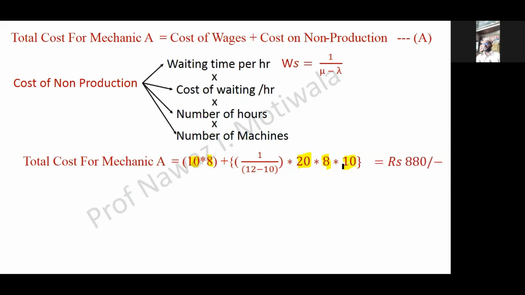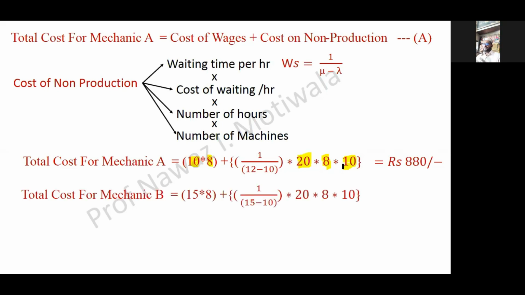As I did the calculation for mechanic A, I will do the calculation for mechanic B exactly in the same manner, just changing a few things. The cost he will take is 15 per hour, and the rest will remain the same. And also, the service rate mu is changed for B. So these two things will be changed, and then I will get the answer as rupees 440.